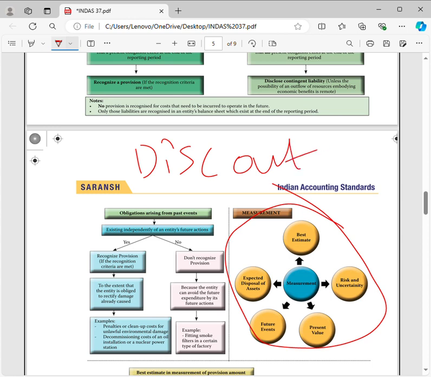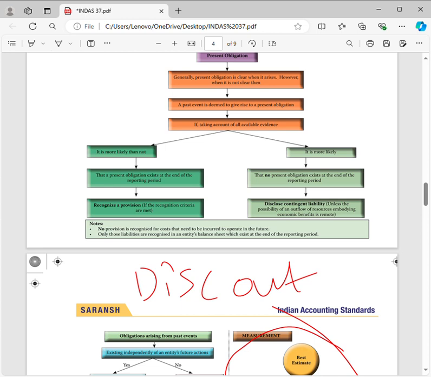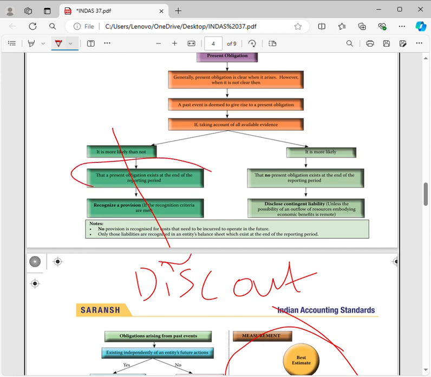So we need to use the pre-tax discount rate for discounting if the amount is payable after 1 year. Provision means uncertainty in amount or timing, so the timing will be next year. If that amount is paid next year, then you need to discount that amount and charge interest expense, that is finance cost, on such provision to unwind the discount over the period in the profit and loss account at the discounting rate.